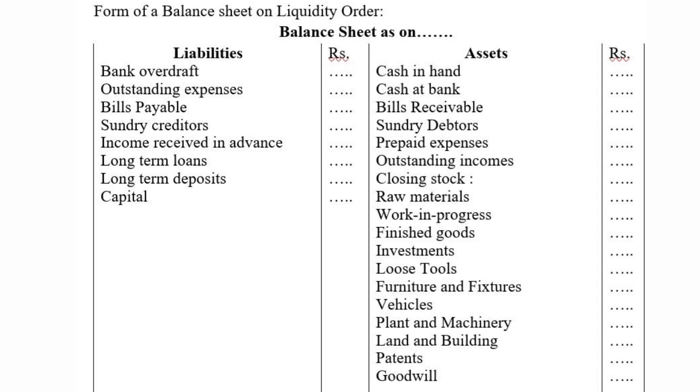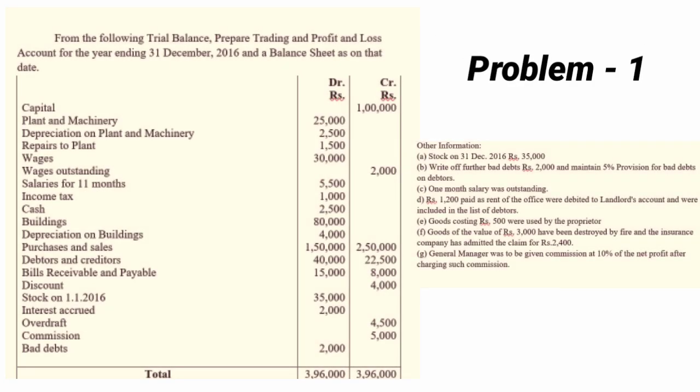The asset side contains sundry assets, fixed assets as well as outstanding income, prepaid expenses and so on. Next, on the liability side, all the liability items like bank overdraft, outstanding expenses, bills payable, unsecured loans, capital and so on come under the liability side. Both sides must tally. We'll go for problem number 1 first. We'll give 30 seconds to read the problem, and after that we can go for the solution part.